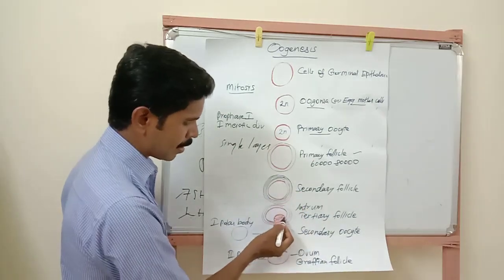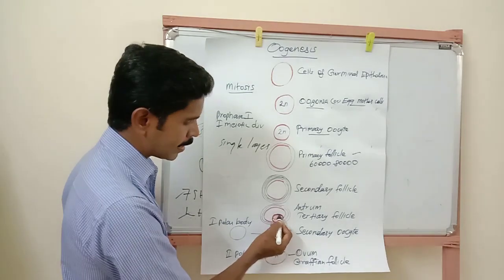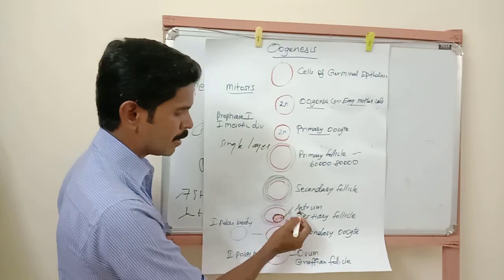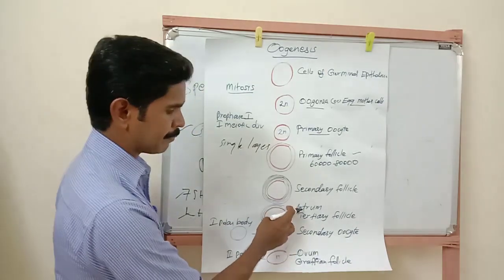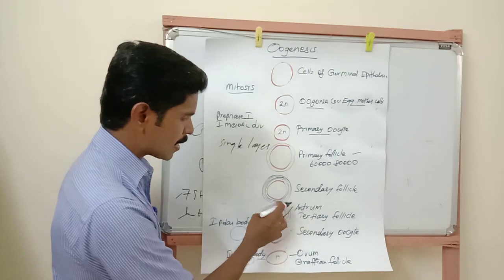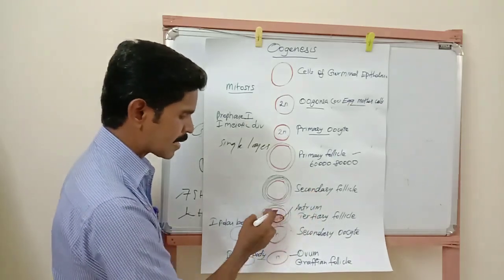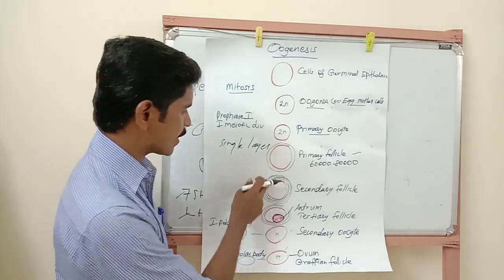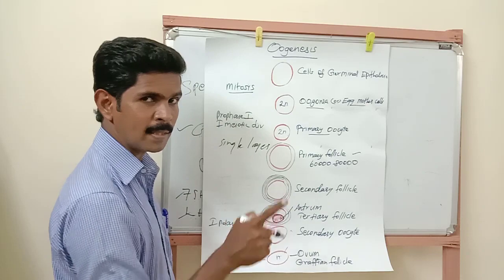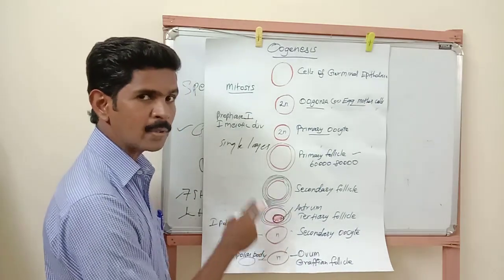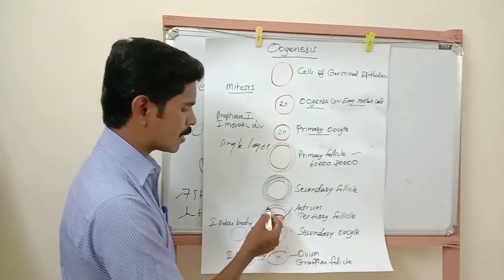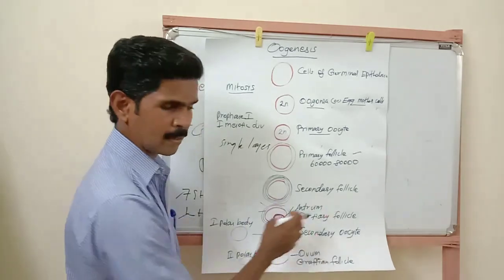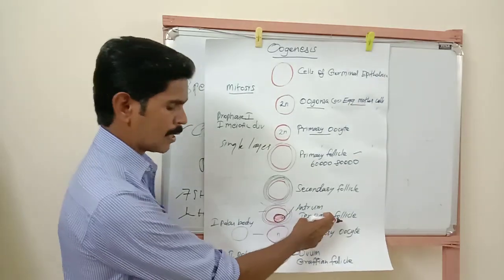After reaching the secondary follicle, inside the follicle a fluid-filled empty place is there. This empty place is called antrum. Understand? Now this follicle is covered by two theca layers, theca externa and theca interna. Here I said many granulosa layers and only one theca layer, but here two theca layers surround it. One is called theca externa, the second is called theca interna. Now this stage is called tertiary follicle.